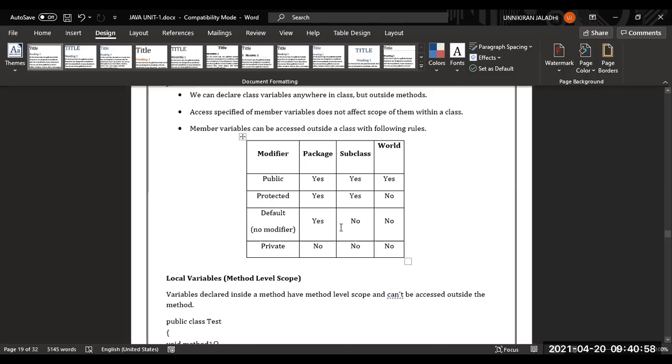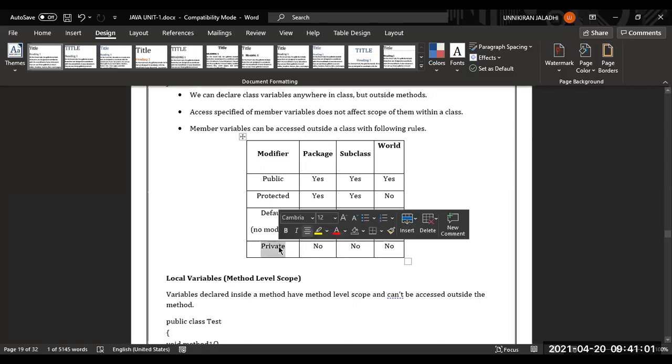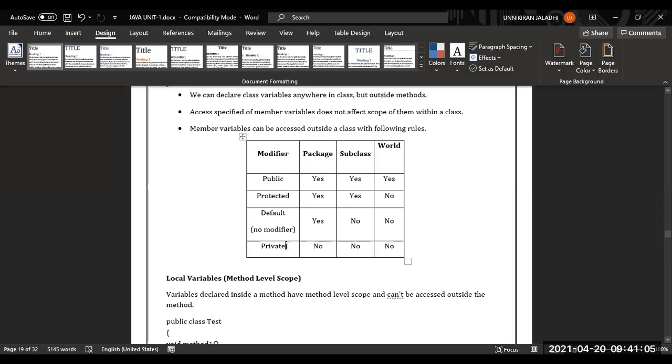So it is essential to know about a private access. The scope should be only within a method or a class or a variable where you declared. So it is inside the braces. If you declared a private variable, it is inside the braces. You can access in between the braces only, not from the outside.